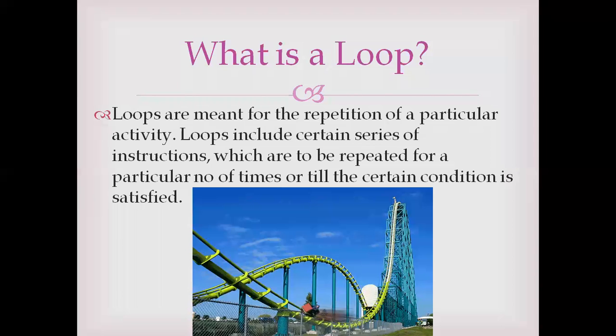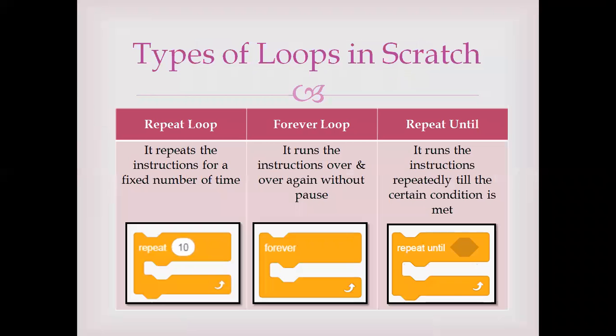So till the time nobody meets this condition, or this condition does not get satisfied, till that time it keeps on going. So loop is the same. Loop means it will keep on repeating a particular activity again and again till the time we meet a certain condition or a certain condition gets satisfied. Now there are different types of loops in Scratch. These are the three different types of loops in Scratch. First is repeat loop, second is forever loop, and third one is repeat until loop.